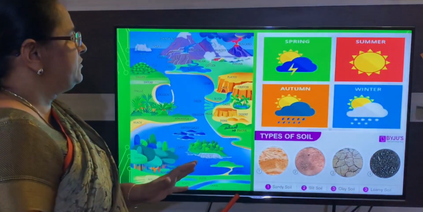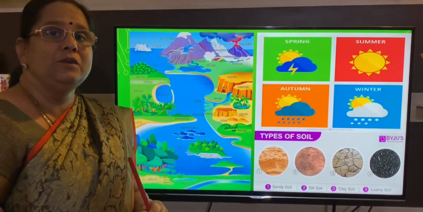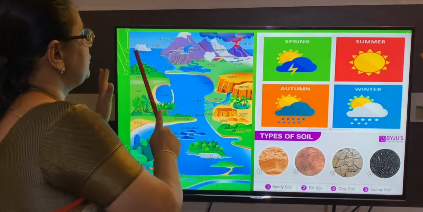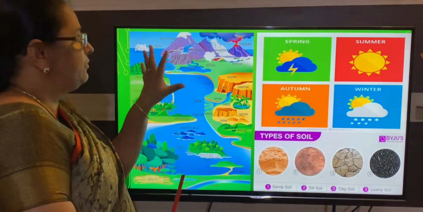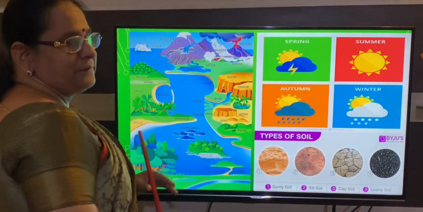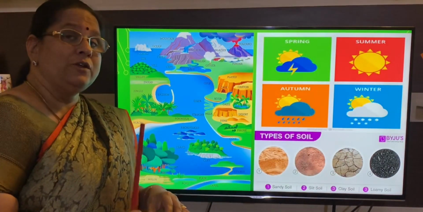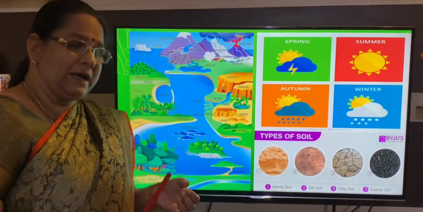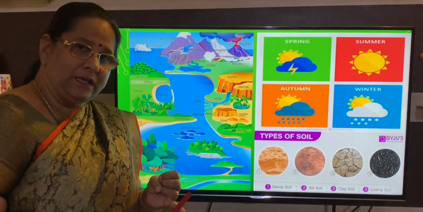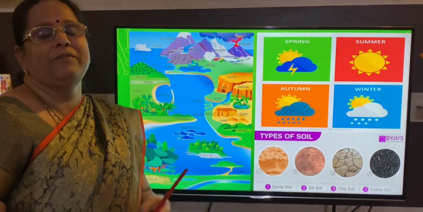Now seeing this picture, you will understand what are the factors of land use. So first factor, as I told you, relief feature, different types of landform. And next one is climate, soil. With this, three more points you have to remember. Those three are population density, socio-economic and technical factors.